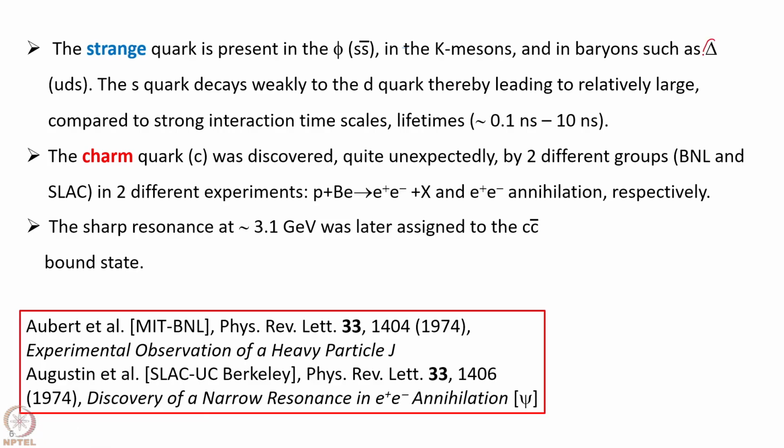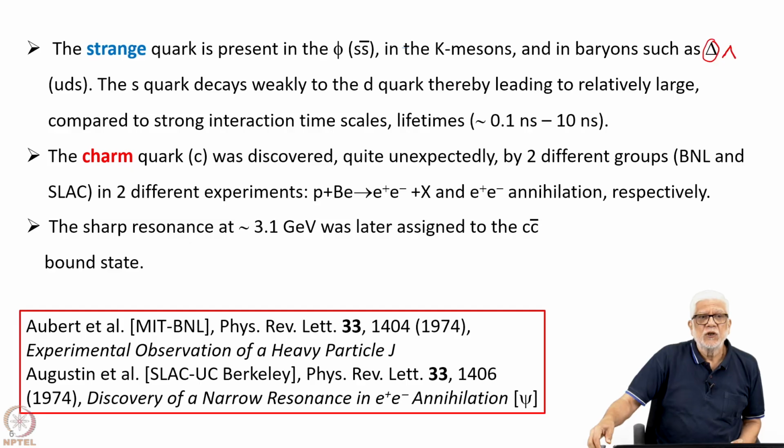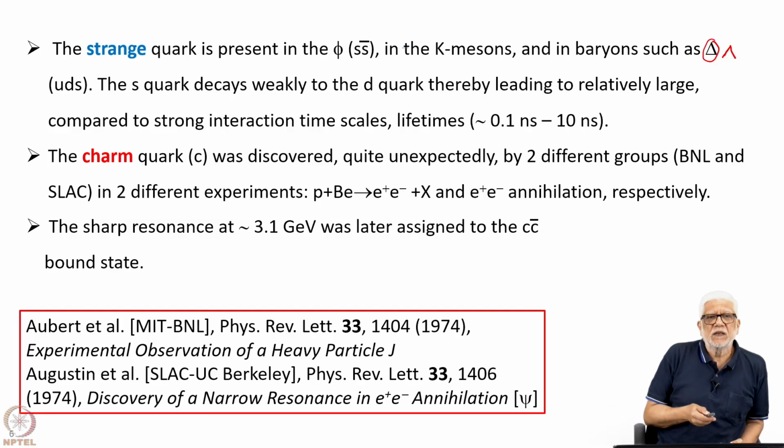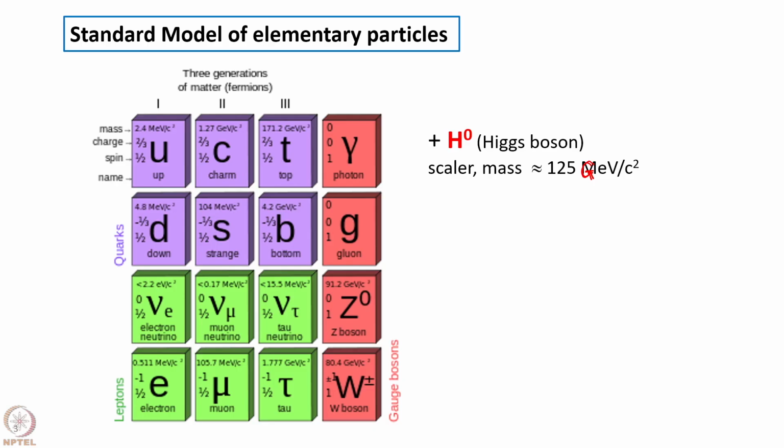This is the lambda particle, lambda baryon, which is a combination of U, D and S. So, the S quark decays weakly to the D quark, and if you go back, so the S quark here decays weakly to the D quark, and since it is more massive than the D quark, this energy is released in the form of an electron and a neutrino.